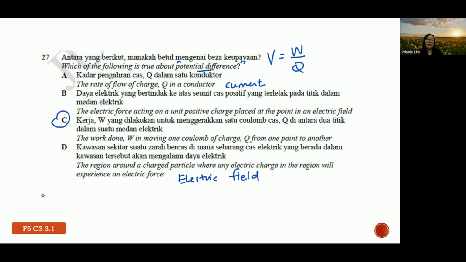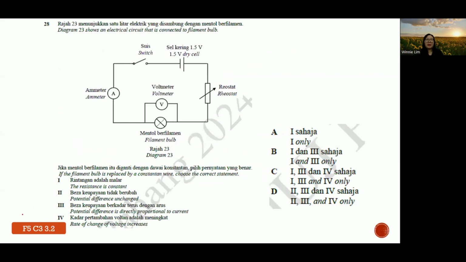Okay. 28. Diagram 23 shows an electrical circuit that is connected to a filament bulb. If the bulb now is replaced by a constant wire, choose the correct statement. So for information, indeed you will actually do an experiment regarding Ohm's law, ohmic conductor and non-ohmic conductor. A filament bulb is a non-ohmic conductor.